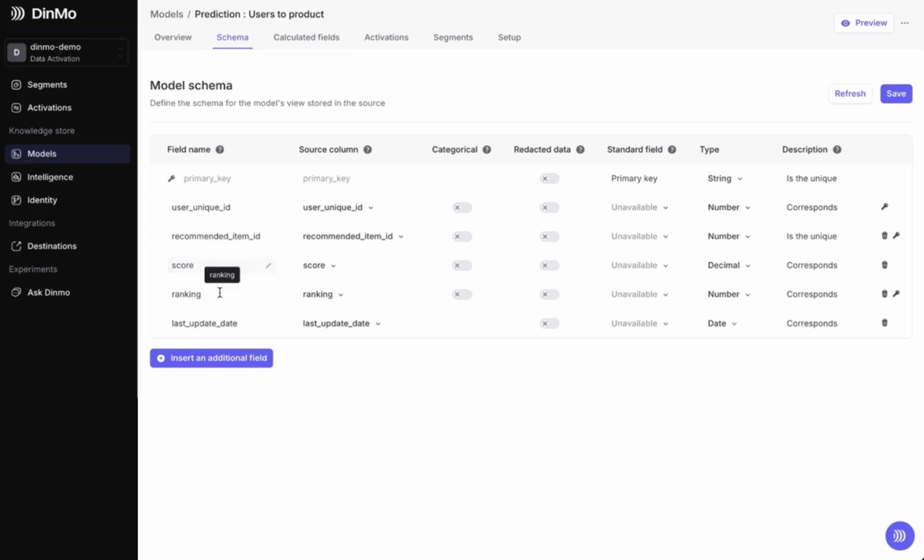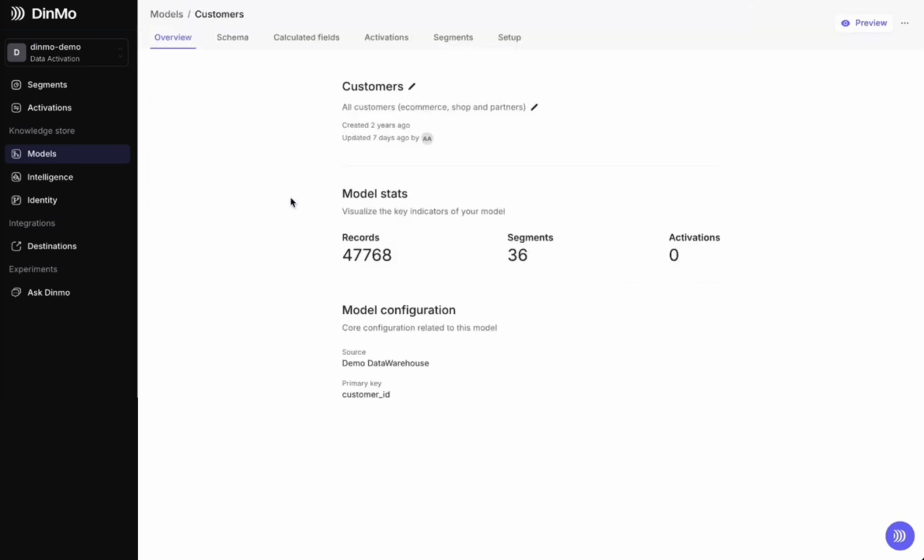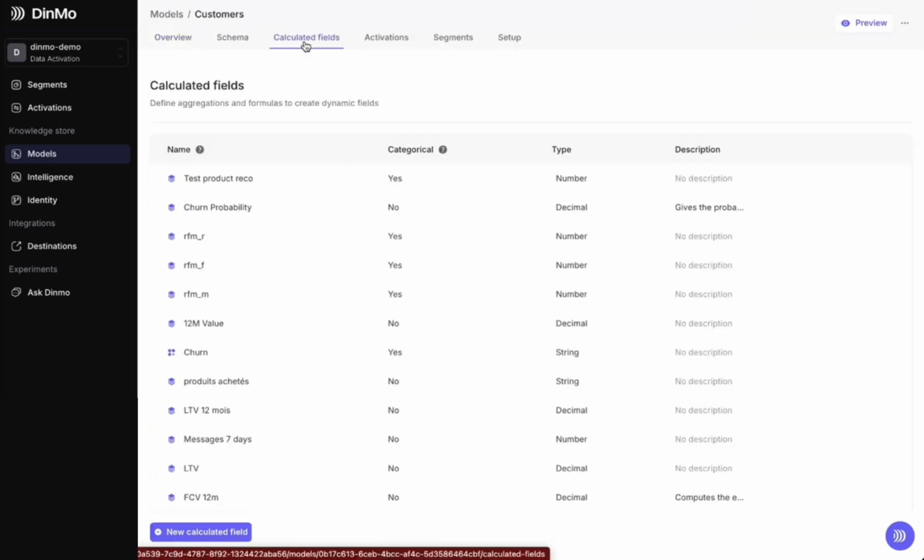We really advise you to also look at this score and the activations you've done since a certain rank. So, is it the top 1, top 2, top 3, and so on, and how long has it been since it was last ranked? Did the person take an action that changed this prediction or not? So this is really the model that can be used and activated directly to a destination.